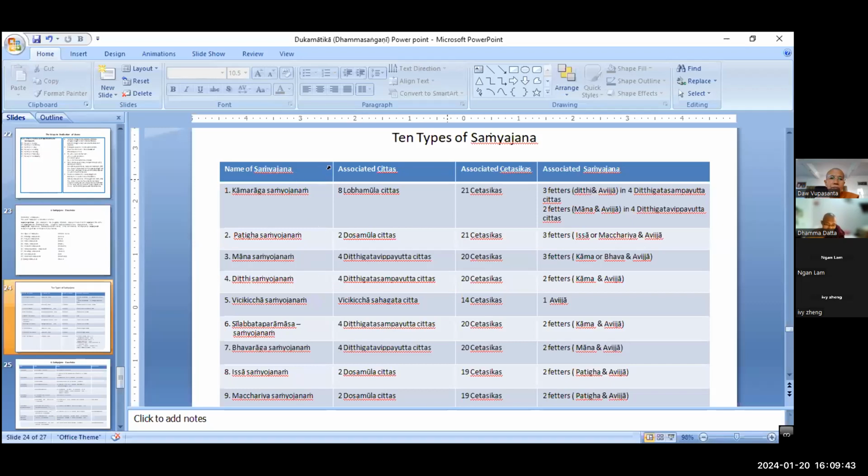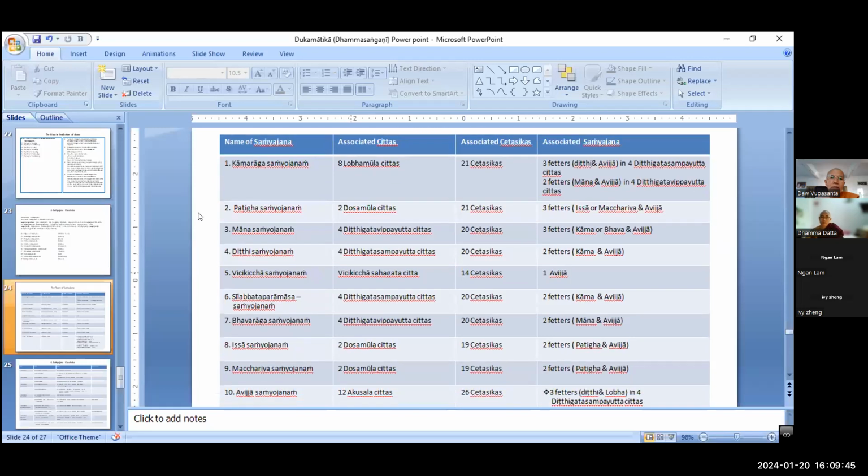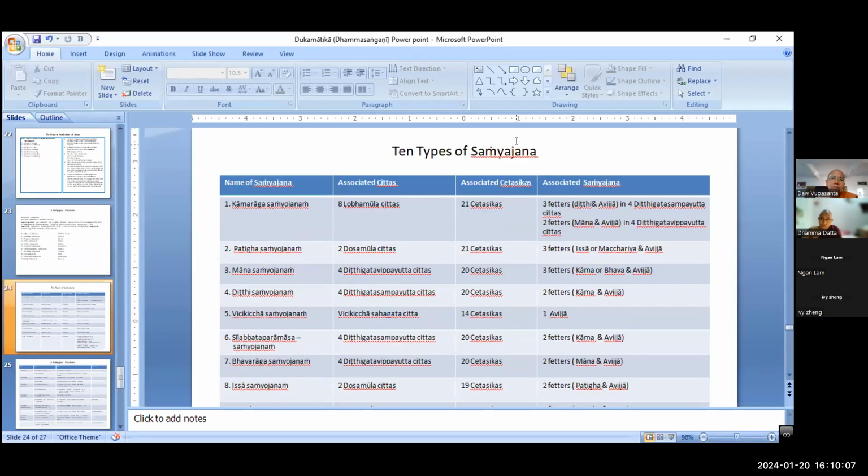Kamaraga samyojana means lobha, Patiga samyojana means dosa, Mana samyojana means mana, Ditthi and Silabbata Paramasa samyojana mean ditthi, Vicikiccha samyojana means vicikiccha cetasika, Bhavaraga samyojana means lobha, and Issa and Macchariya. Only 8 cetasikas are mentioned in the samyojana. So asava gocchaka and samyojana gocchaka are not totally the same. Only asava gocchaka is exactly the same as yoga gocchaka and ogha gocchaka.